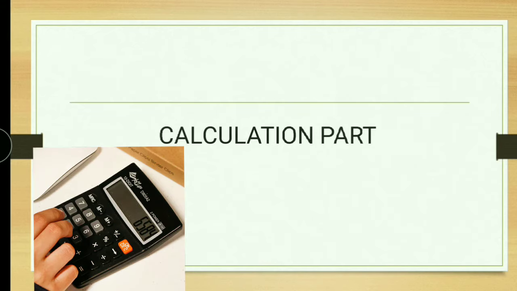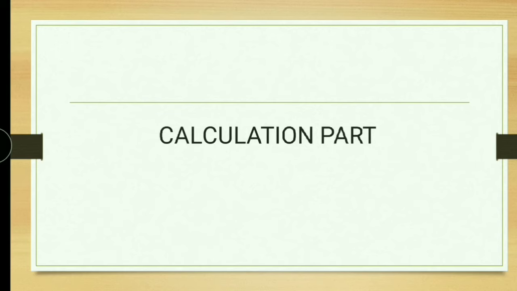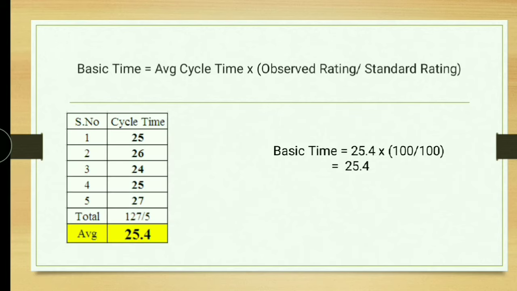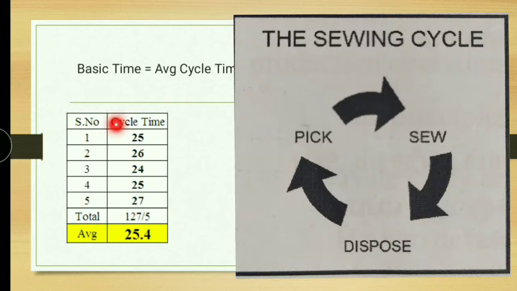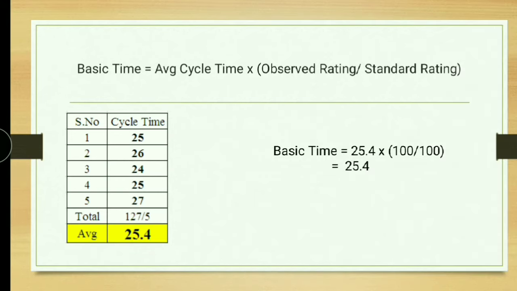So now we are moving to the calculation part. First I will explain how to calculate basic time. Here I took 5 cycles for SAM calculation. Generally you have to take 15 to 30 cycle times to calculate SAM. The higher the number of cycles, the better the accuracy. You can measure this cycle time with the help of a stopwatch.